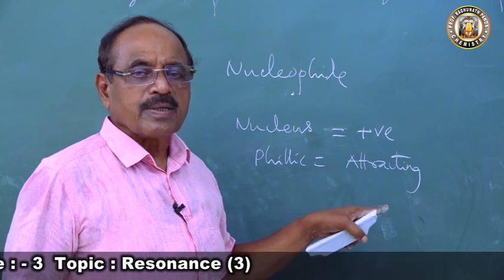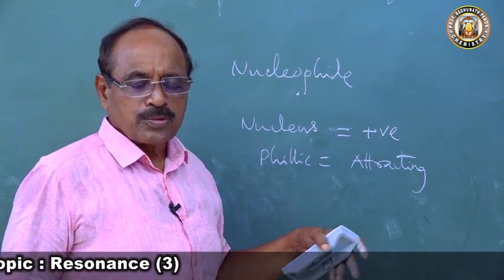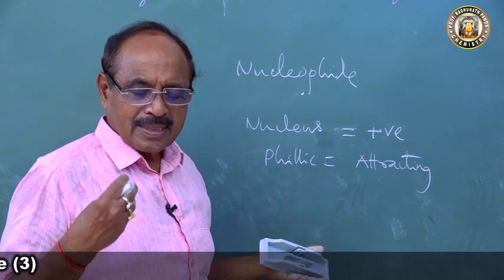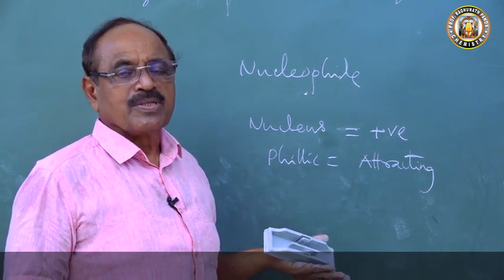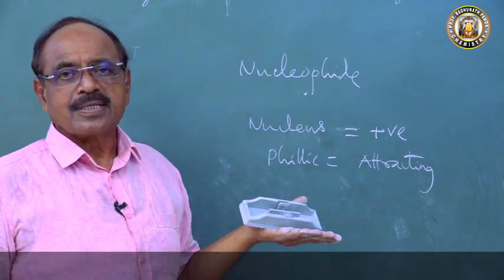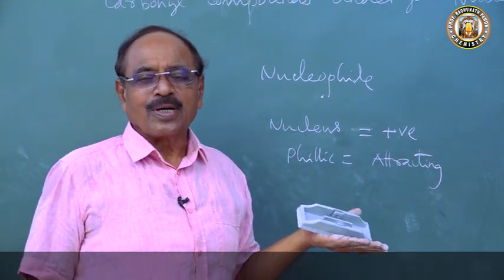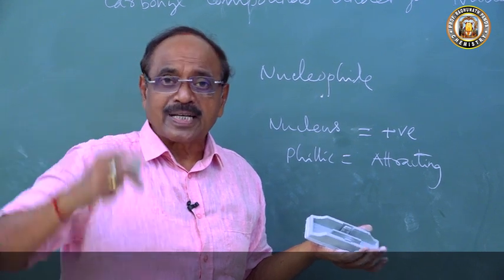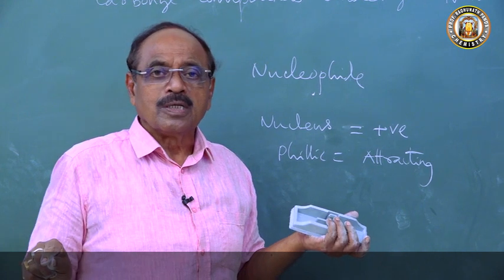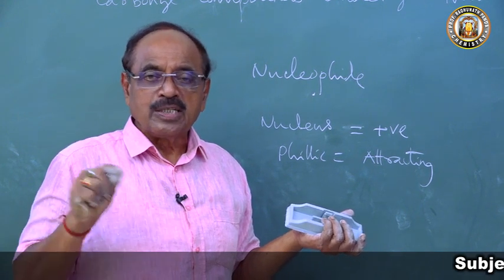Those which attract positive charge are nucleophilic in nature, that is, they are attracted towards a positive charge. Which means they must be negatively charged. Could you understand this? A student will get confused: nucleus is positive, so a positive charge is a nucleophile. No, a positive charge is not a nucleophile.